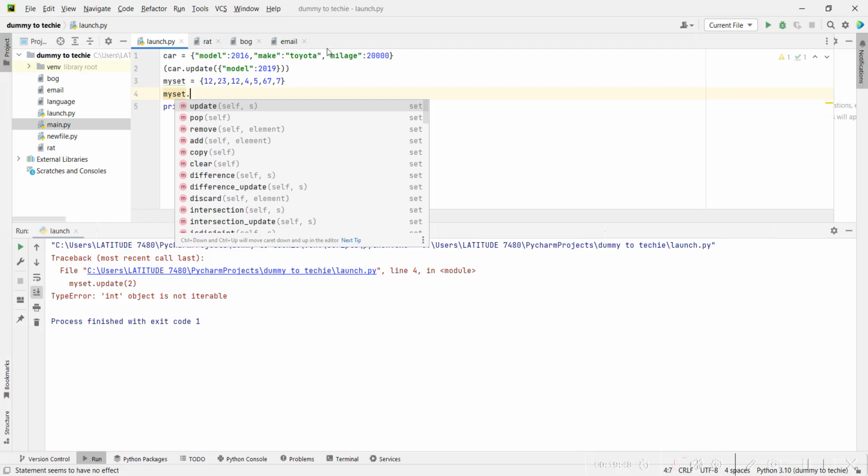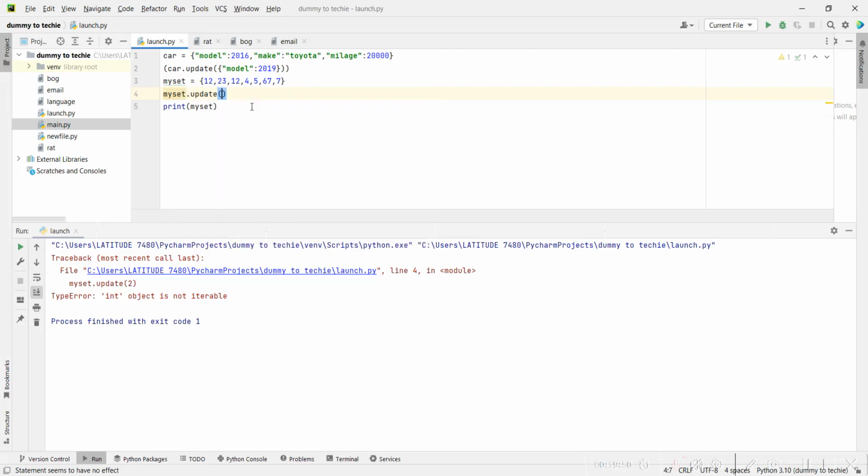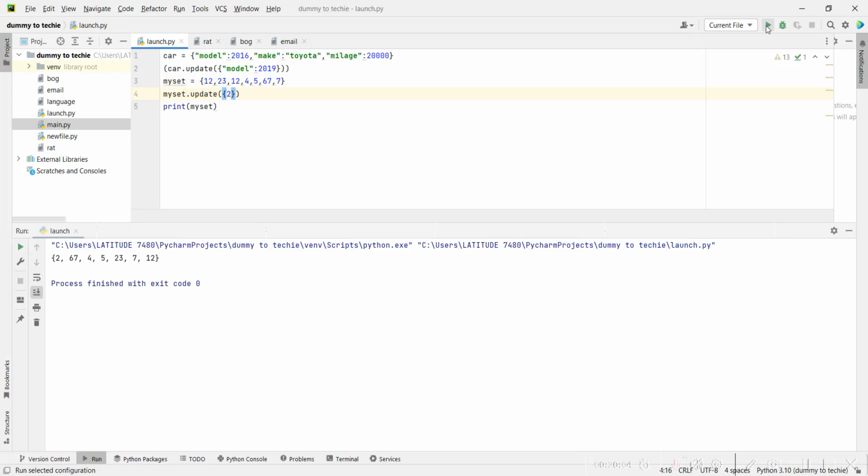So I can only add a set to a set, you get. So if I'm going to update this set, I have to update it with another set. So update, I have to do this. So if I add it now, it should work. Yeah, it works. So that's it for updating a set.